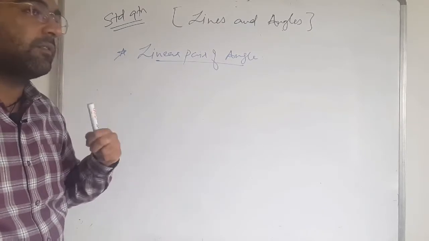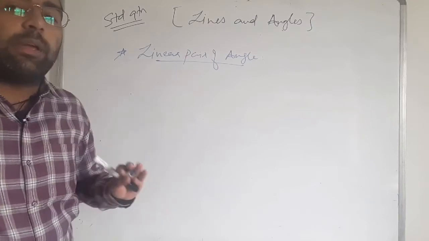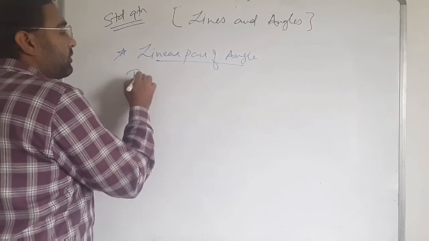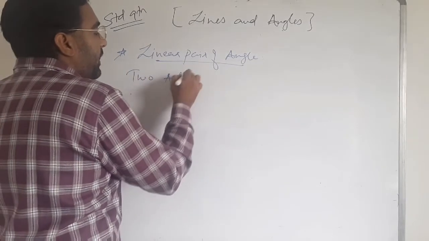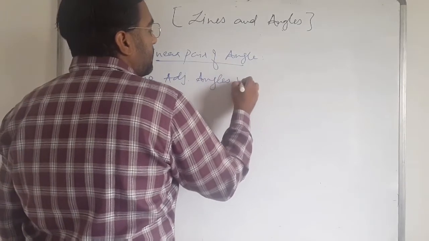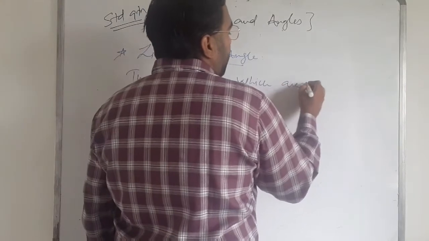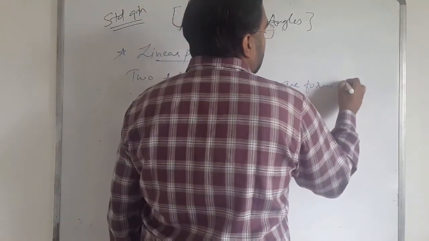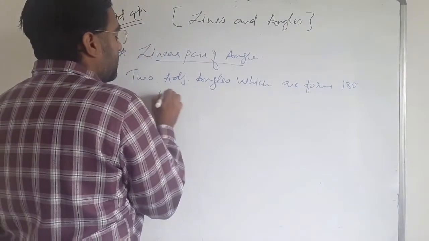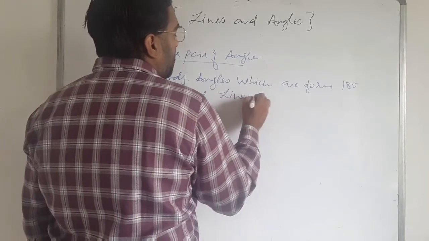Two adjacent angles which form 180 degrees are called a linear pair of angles.